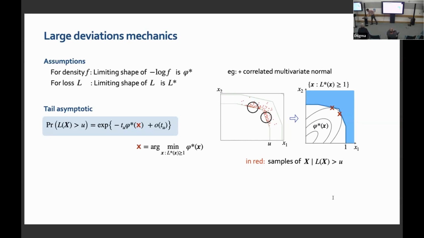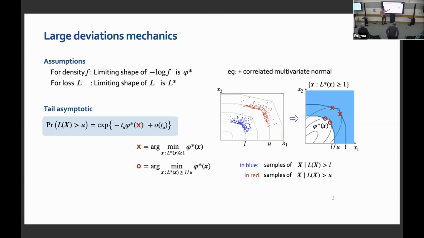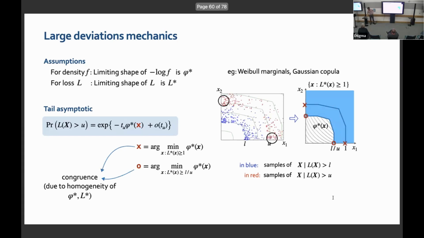Now, if you also look at the lower levels of rarity, the homogeneity of these functions phi star and L star will explain why these are happening at congruent points. The self-similarity is being mirrored in this picture as well. So the self-similarity can be very well explained by the large deviations, and you can get neat asymptotics for how the tail events are happening. And if you change the distribution, again, the explanation can be provided the same way, where the phi star is intersecting with L star, that provides the explanation.